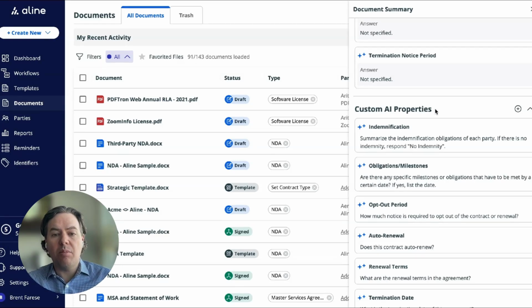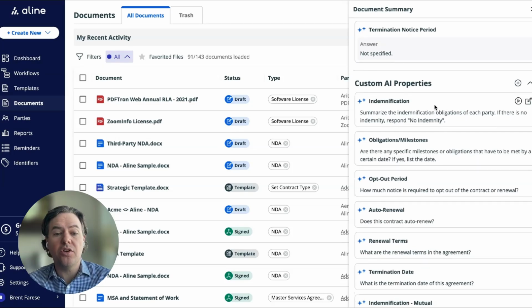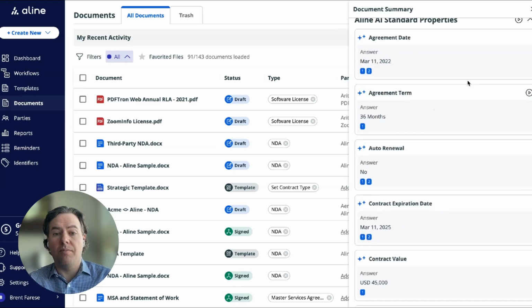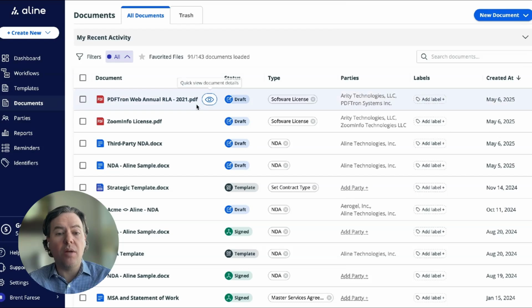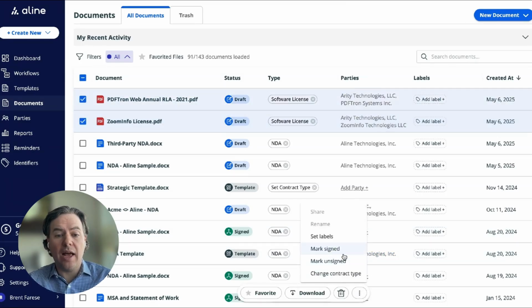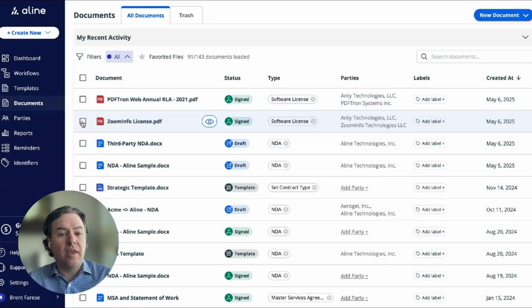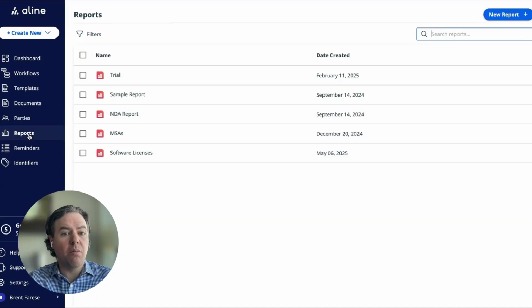And then for any AI properties or analysis that you want to add that aren't covered by Align standard properties, you can add your own custom properties around indemnification, limitations of liability, security breach notification requirements, and more. So in this way, you can automatically set up your repository to categorize and pull out key details of your agreements automatically.